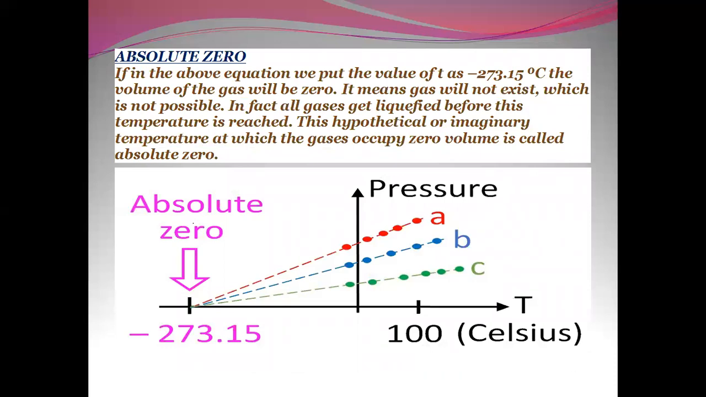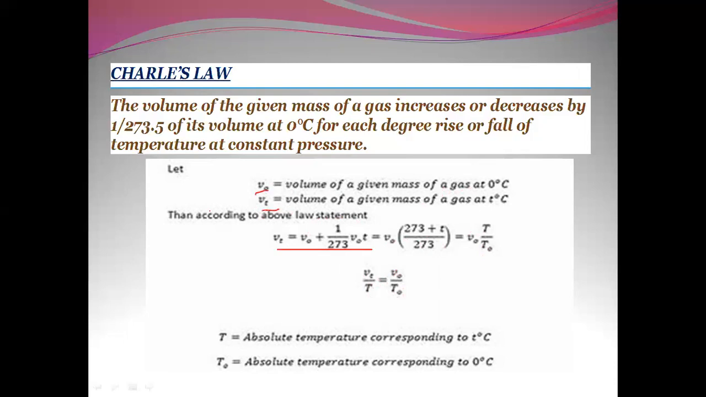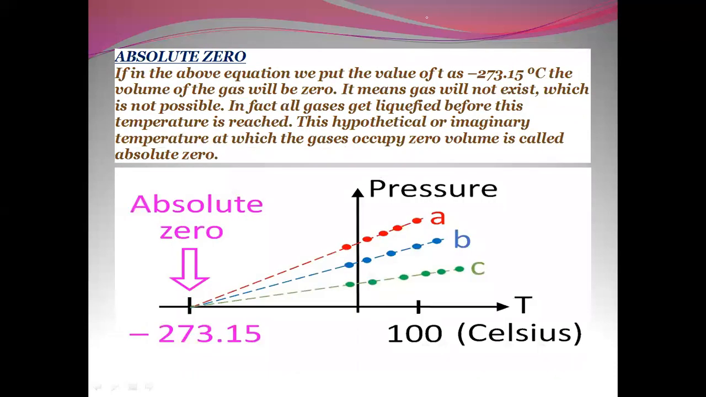If in the above equation we put the value of T as minus 273.15, the volume of the gas will be zero. It means gas will not exist, which is not possible. In fact, all the gases get liquefied before this temperature is reached.